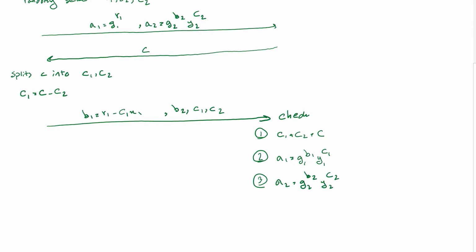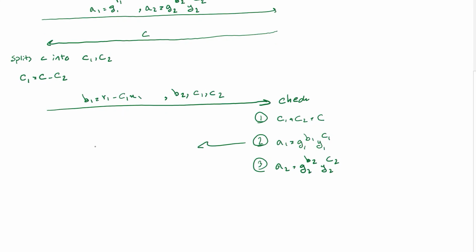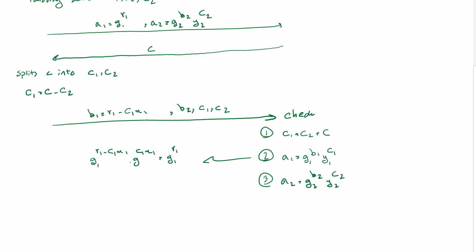Okay. For example, let's discuss this case. So we know that G1 to the B1, which is going to be G1 to the R1 minus C1 X1, times G1 to the C1 X1, is going to be indeed G1 to the R1, right? So the computation is correct. So let's just see what is happening here.